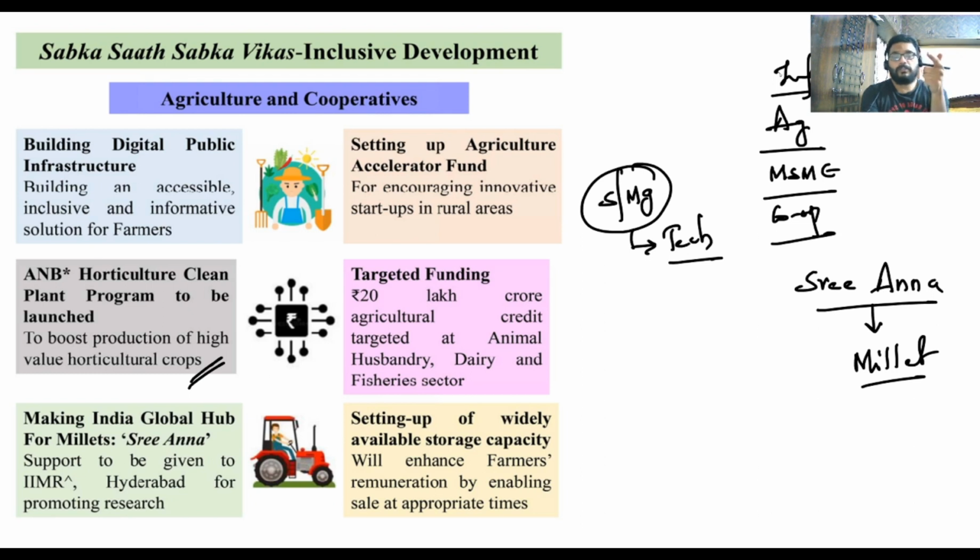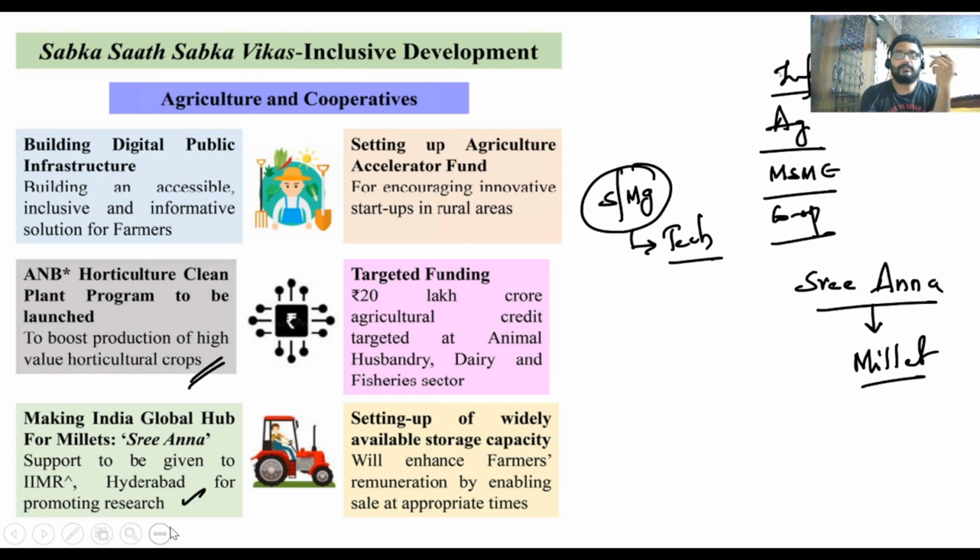In production, in exports, in world ranking, India is one of the top. Toward the world, 40% is what we are producing and 40% is what we are contributing to exports. So it's a very large scale. That means support is to be given to IMMR, that is Hyderabad, which is a research center for the promotion of the production of millets.